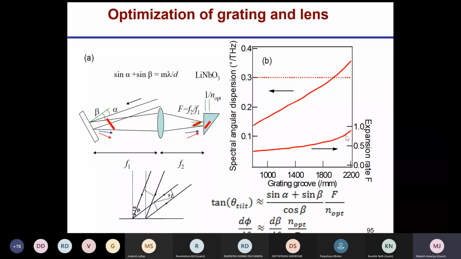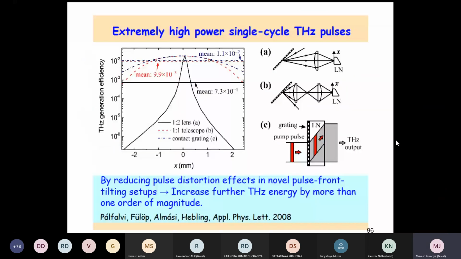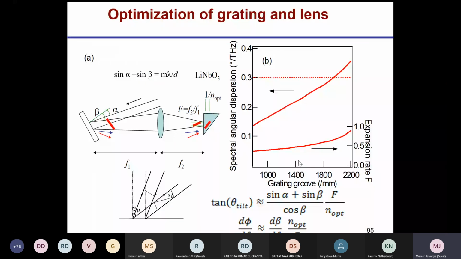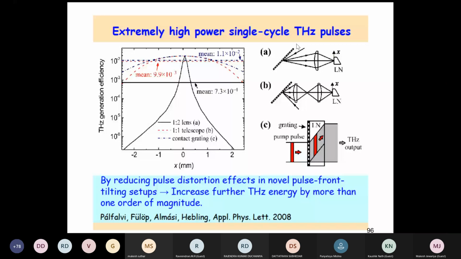To give the tilting, you can use a single grating. You can use a grating and 2 lenses, or nowadays it is possible to have the grating inside the crystal. Whether you use a 1:2 lens, a 1:1 telescope, or a contact grating, you see, the contact grating is best to satisfy the phase match condition. And this is the typical setup.